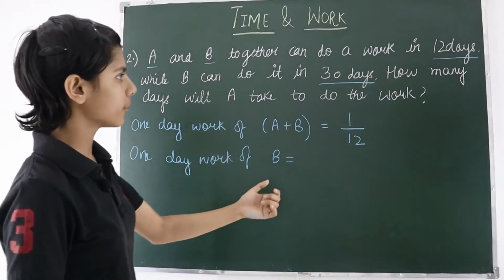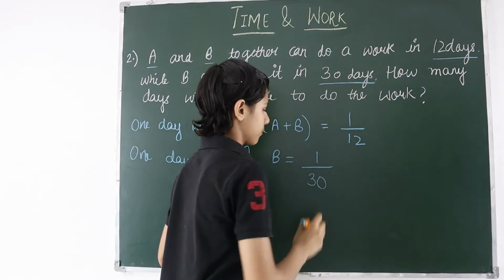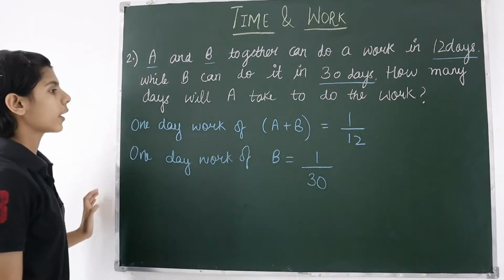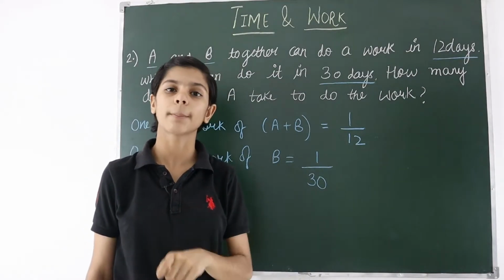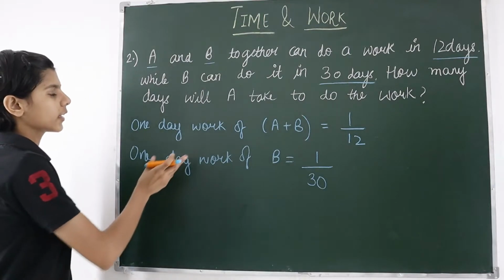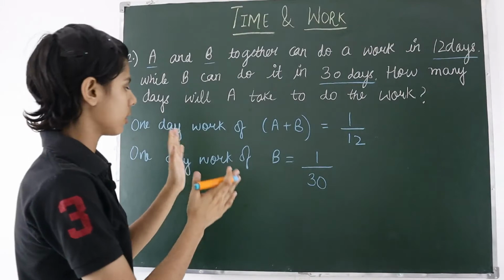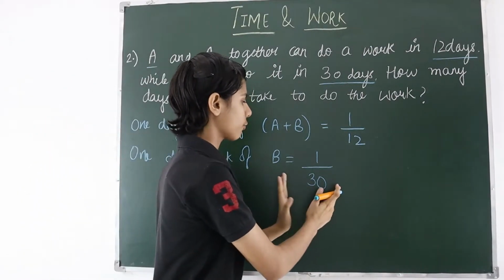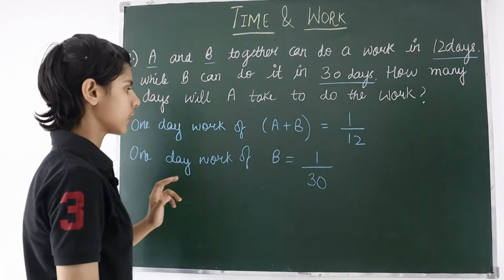One day work of B will be 1 divided by 30. Now we have to find 1 day work of A so that we can get the number of days A will take to do the work. For finding the 1 day work of A, we will subtract 1 day work of B from 1 day work of both so that we can get A.